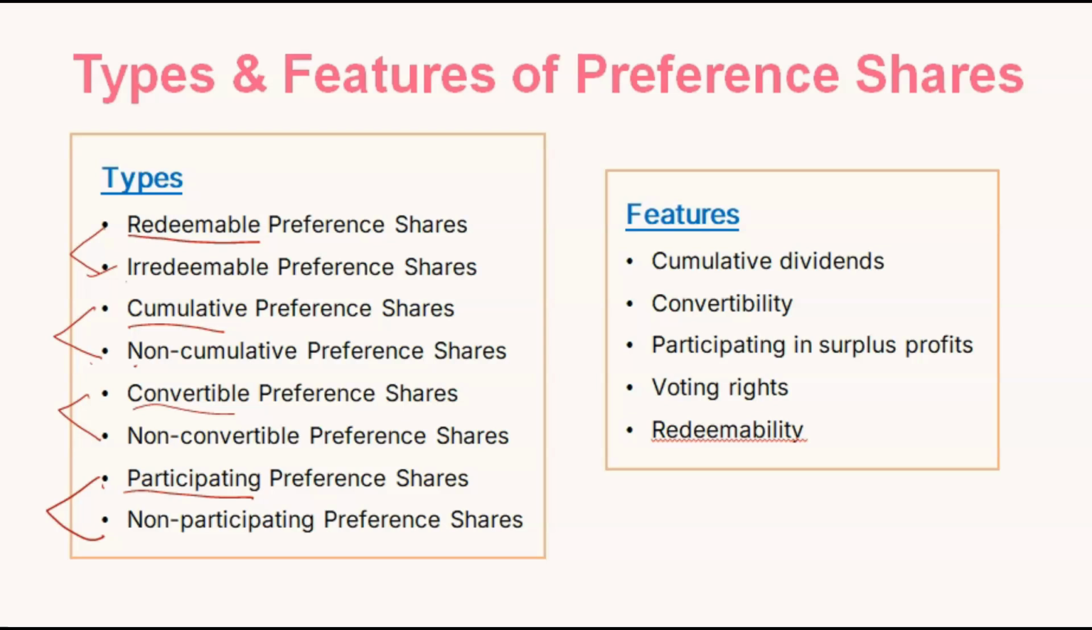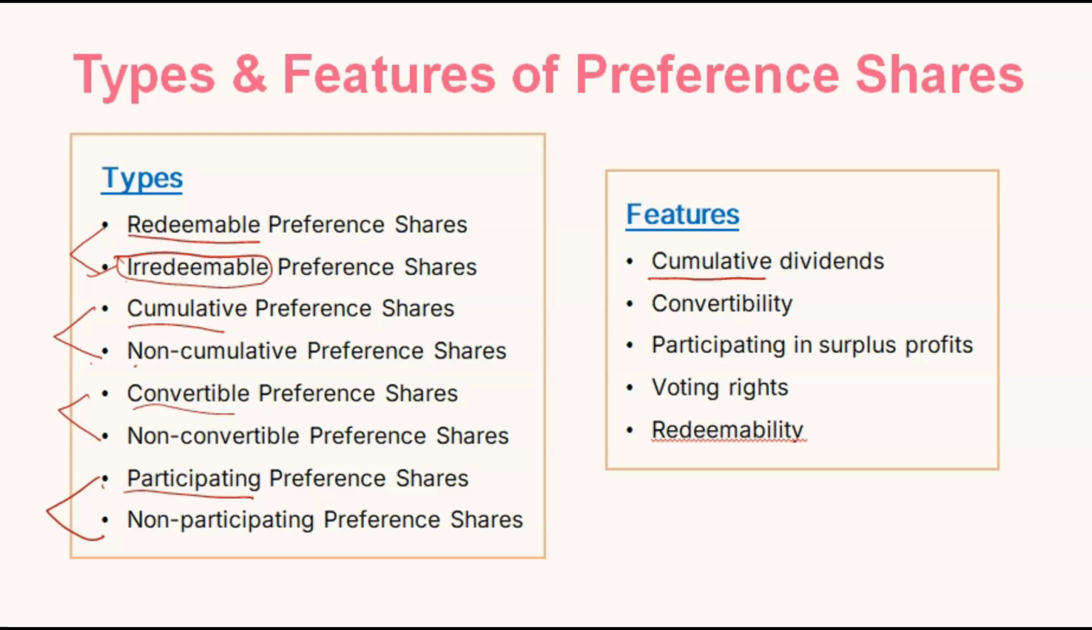Non-participating means they are eligible only for their fixed dividends. Other than that, they do not have any share in any other type of profits of the company. Now let's come to the features. Cumulative dividends: except irredeemable preference shares, all will get cumulative profits. Cumulative preference shares, as you have seen, means if at any time they couldn't get profits, those profits will all be collected, and later they will get them. So except irredeemable, every type of preference shareholder will get cumulative dividends.